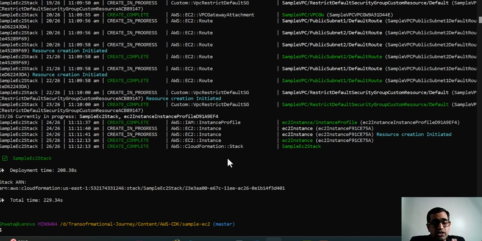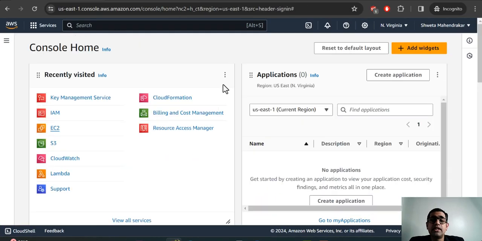The IaC tools will keep track of it, and if you want to destroy all of the resources, you just have to say CDK destroy, and once you say yes, it will destroy whatever infrastructure it had created through CloudFormation.